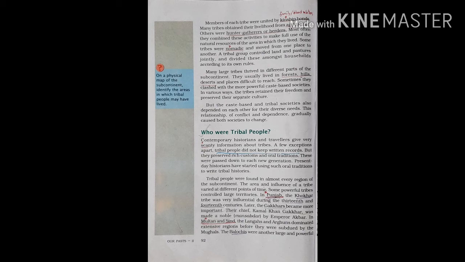Since nothing has been written, there are no written records about the tribal people. But at the same time, we know so much about the kings, okay? Like Akbar, Babur, about the kingdoms and all. We know so much about them because everything was written down. But there was no one to keep the records of the tribal people. That's why we have very scanty information about the tribal people. They had preserved rich customs and oral traditions, and because of this we have few informations.